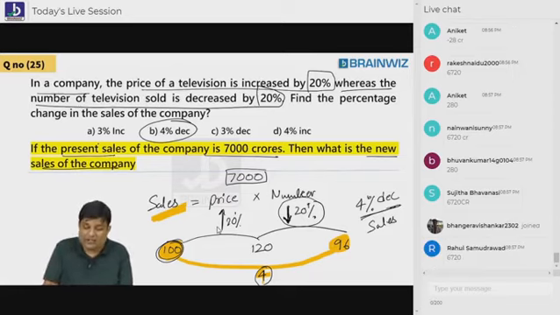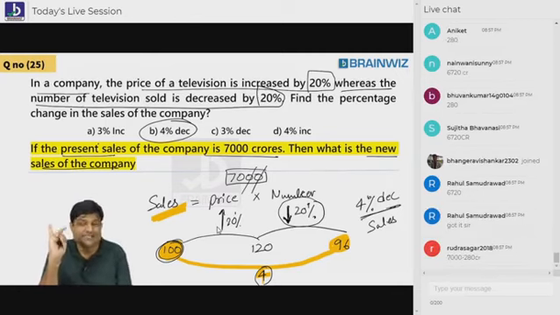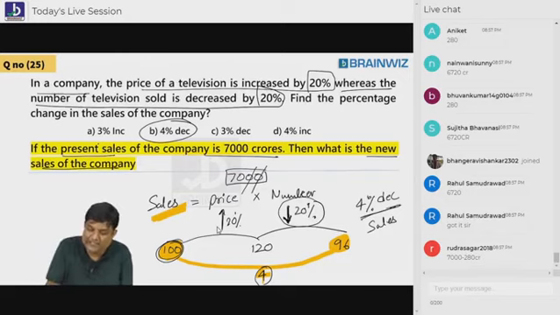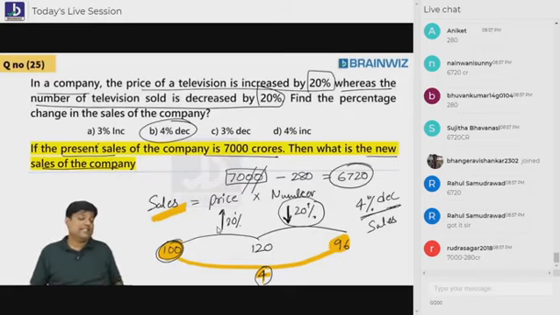In 7,000 crores, 10% is 700, 1% is 70, so 4% is 280. This is the perfect answer. Understood, Sunny? 6720. Yes, Rakesh Naidu, 6720. Aniket, Rahul, you made a small mistake in calculation. Rahul, Aniket thought 28. No, it's not 28. It is 280.